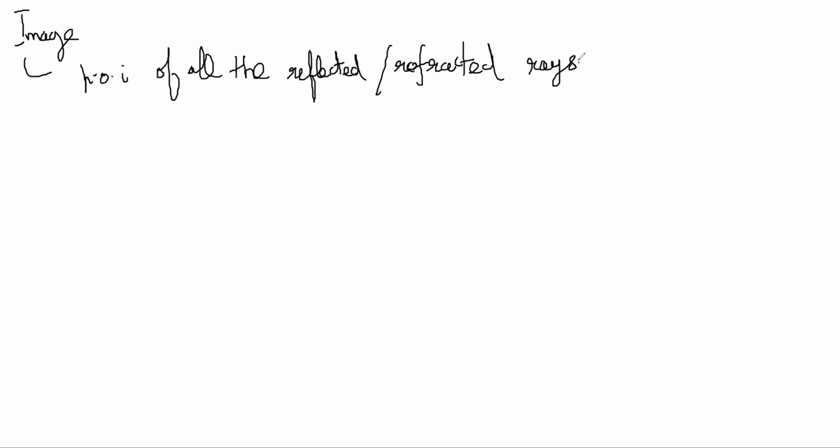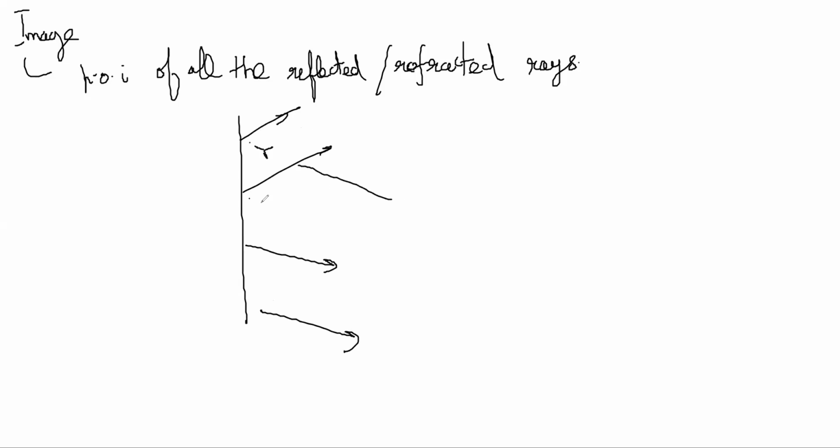So you could have a real image or a virtual image depending on whether they actually intersect or not. Suppose after reflection the rays were diverging like this.